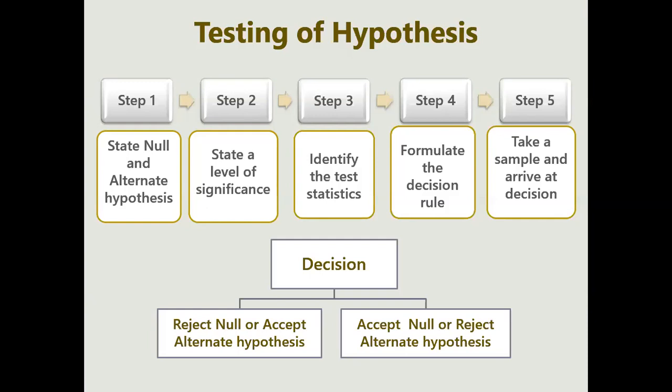Yes, ma'am. So we can say here the alternate will always be parallel to the examiner, but the null will always be against the examiner. Clear? Okay.